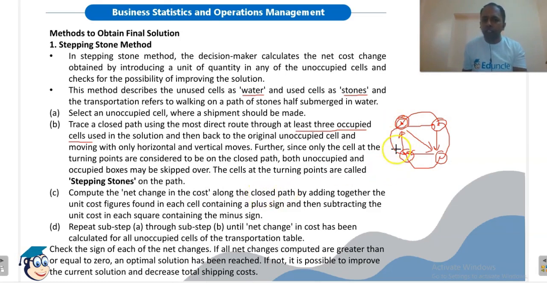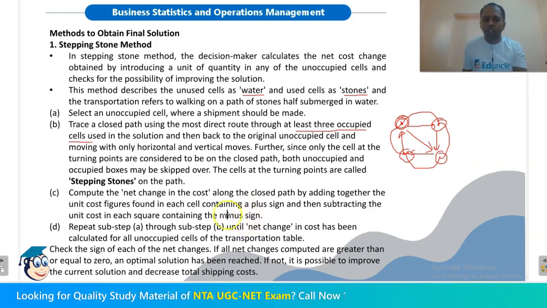If the net cost change is positive, it means it will increase the cost and we need to minimize the transportation problem. So in case net cost change is positive, we will reject this cell. But if the net cost change is negative, then we will make an allocation in this unoccupied cell. So we will continue this method until all unoccupied cells have a positive net cost change. Check the sign of each of the net changes.